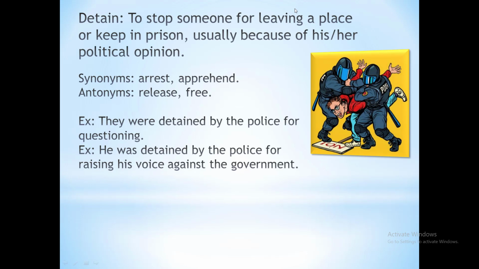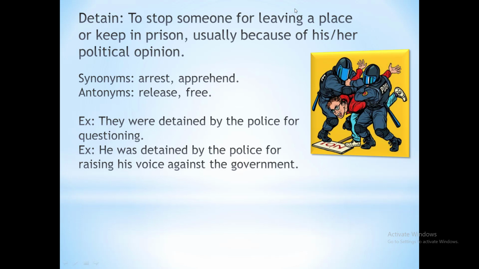Take a look at the next word, which is detained. Detain means to stop someone from leaving a place or keep in prison, usually because of his or her political opinion. Well, nowadays it has become a very common practice in our country. If someone raises their voice against the government, the cops detain that person or they arrest that person.